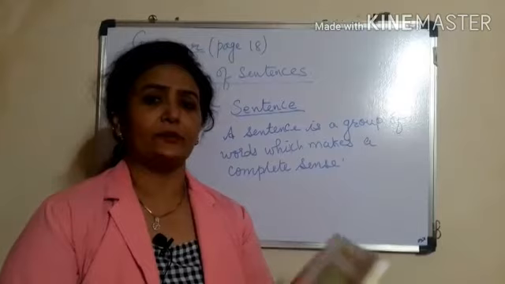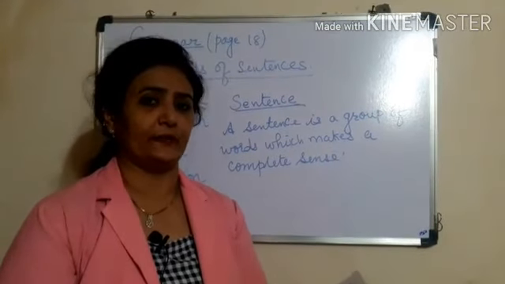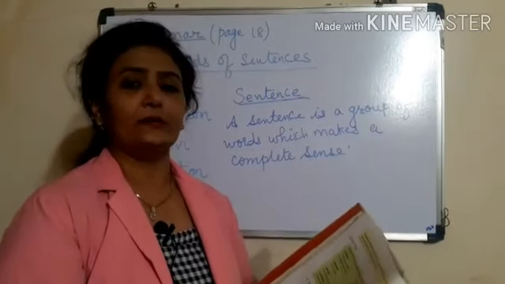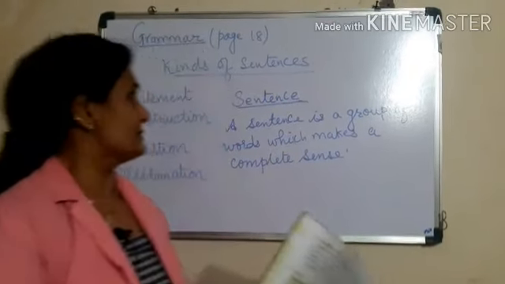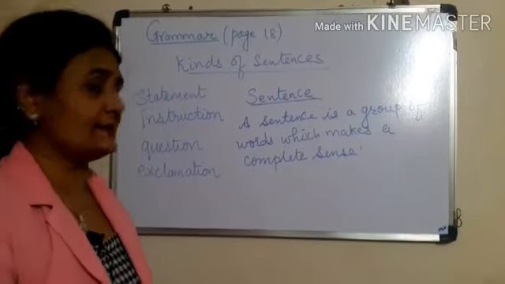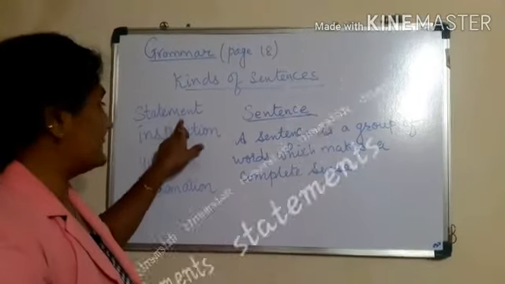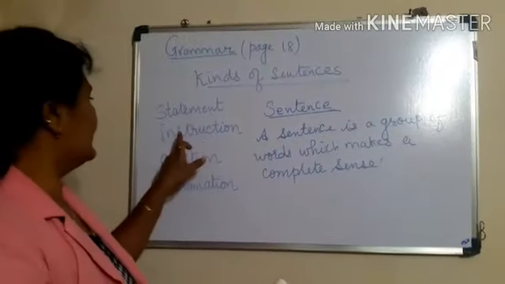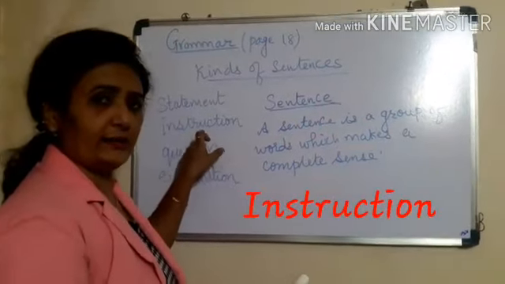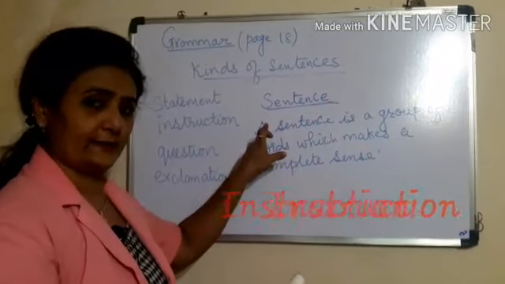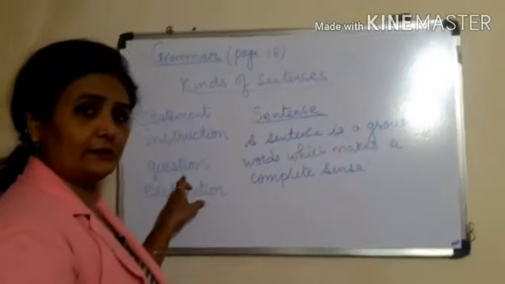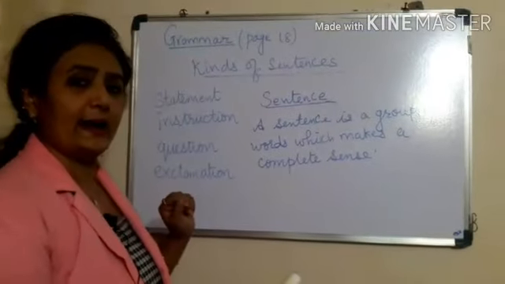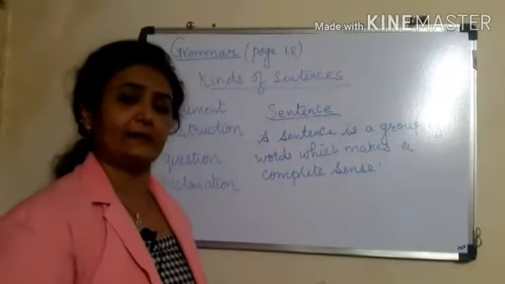Children, today we are going to learn the grammar part of the second chapter, that is from page number 18. We are going to learn kinds of sentences today. There are four kinds of sentences. First, statement, also known as a declarative sentence or assertive sentence. Second, instruction, which means imperative sentences. Third, question, which is the interrogative sentence. And the fourth one is exclamation, or exclamatory sentences.